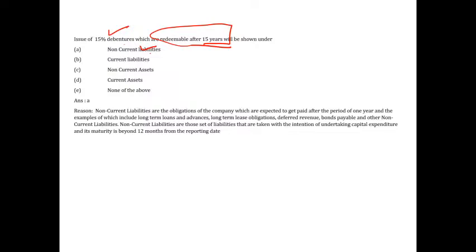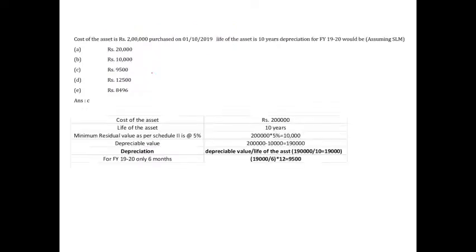I am just borrowing money from the people, so for that I'm issuing an instrument called debentures. Any instrument which is more than 12 months will be treated as non-current liability. This is as per Schedule 3. It will be treated as non-current liability. You're getting it?